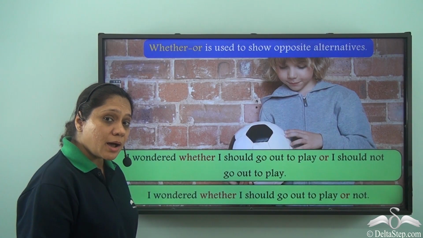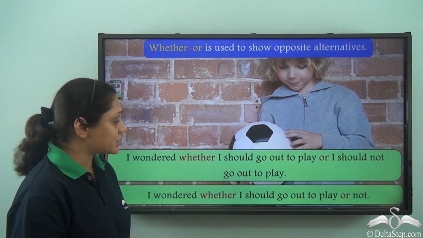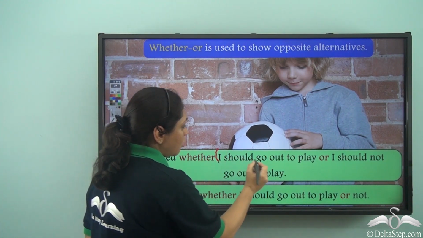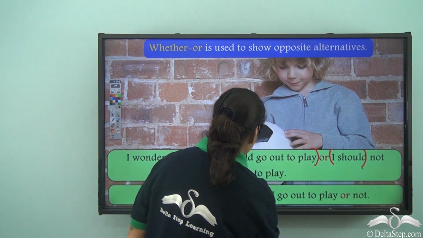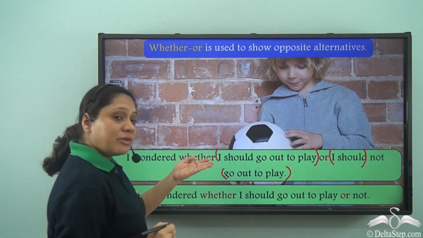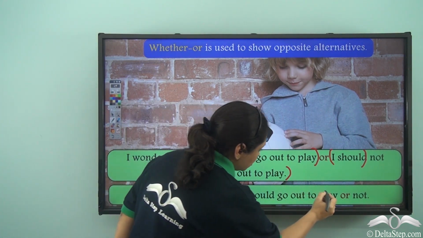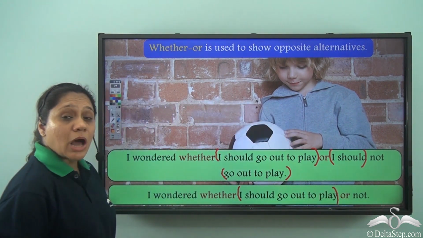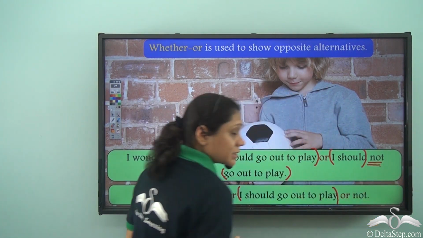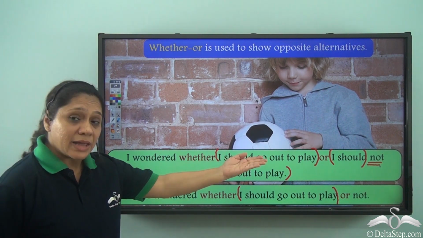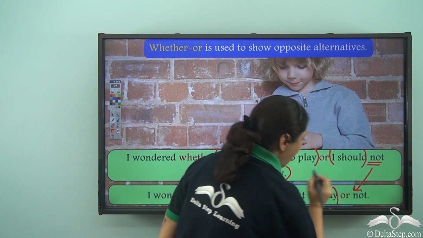So, what do we do here? We take the common part out from both the options. I should go out to play, and we write it only once. I should go out to play. Now, what is left? Not. So, this part which is left, not, we have written after or.